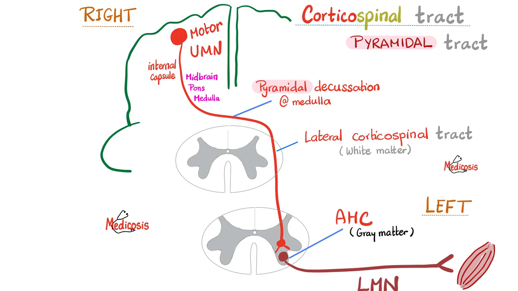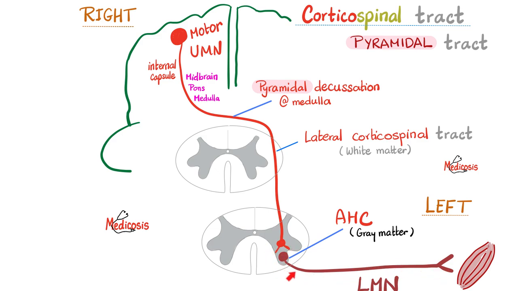And now I am part of the lateral corticospinal tract, or the lateral funiculus of the white matter of the spinal cord. I started right, but after crossing, I became left. That's why we call this the corticospinal tract, because it starts cortico and then becometh spinal. All of this is the upper motor neuron until it ends by synapsing at the anterior horn cell. Synapsing with whom? With the lower motor neuron.